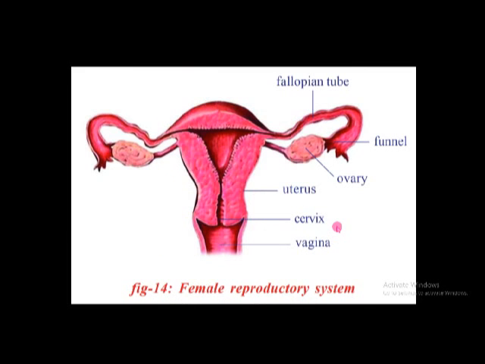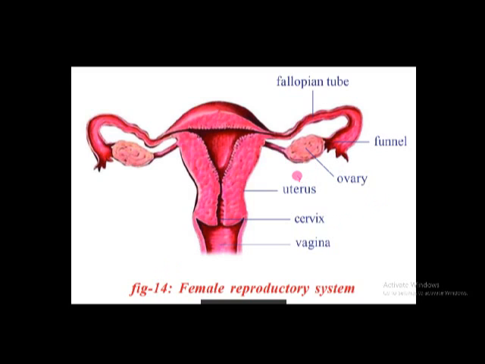And here it is the female reproductive system. Here we are observing the ovaries. Females have two ovaries, and this funnel-like structure and this tube is called the fallopian tube, this portion is called the uterus, and this is the vagina. Like this, different parts are present.